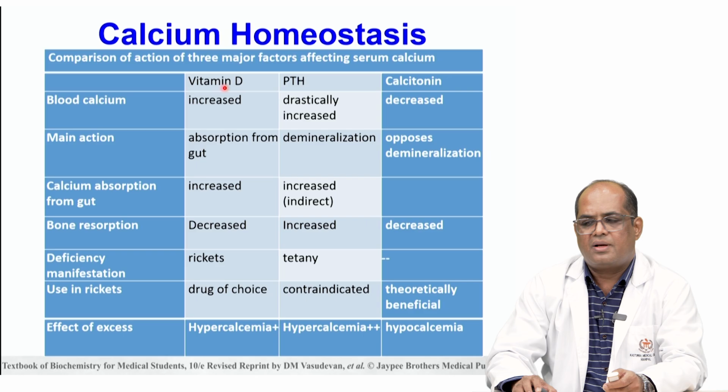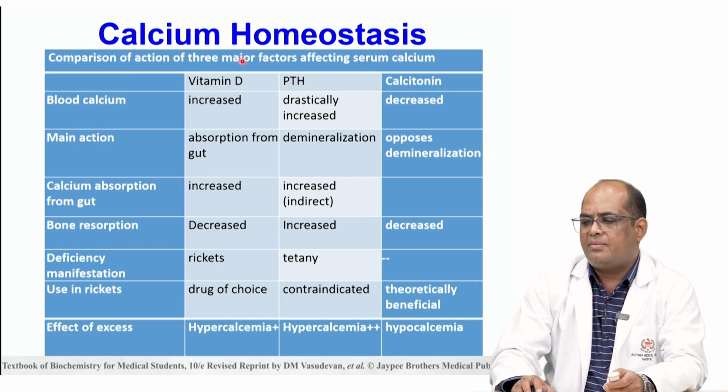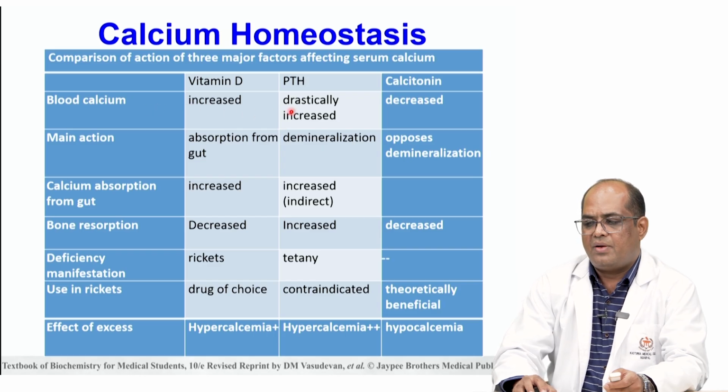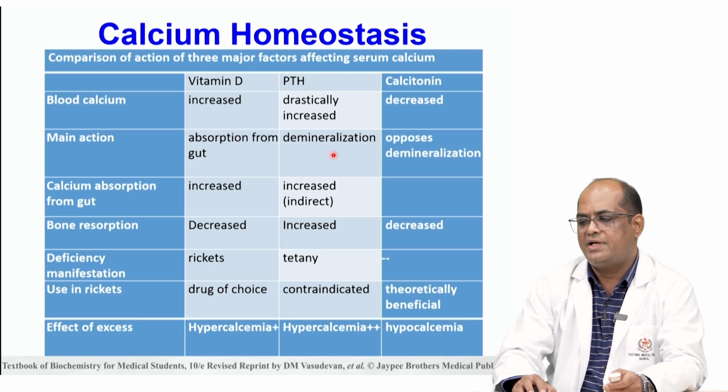This table compares the three major hormones which regulate the calcium. Here vitamin D and PTH both are hypercalcemic. They increase the blood calcium level. Vitamin D mainly acts on the intestine to absorb the calcium, whereas parathyroid hormone helps in demineralization of the bone.